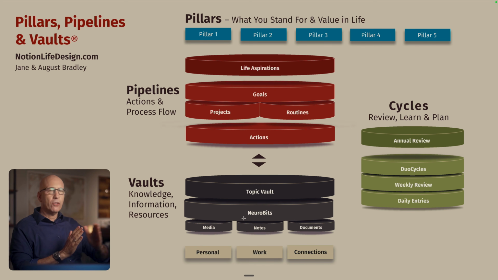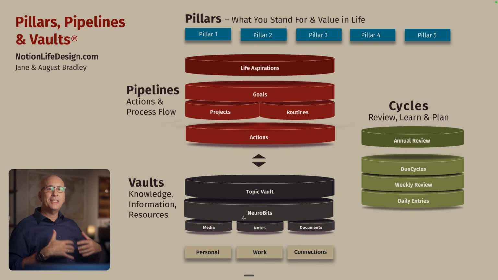But with this topic vault, we can now see by topic, not only across all of the neurobits that we've accumulated, though that by itself is immensely powerful, but also across all other aspects of our system, all the goals, all the clients, all the people, everything else that's relevant to that topic. We get a view across the whole system by topic in the topic vault. We'll see more of that in the system demo.